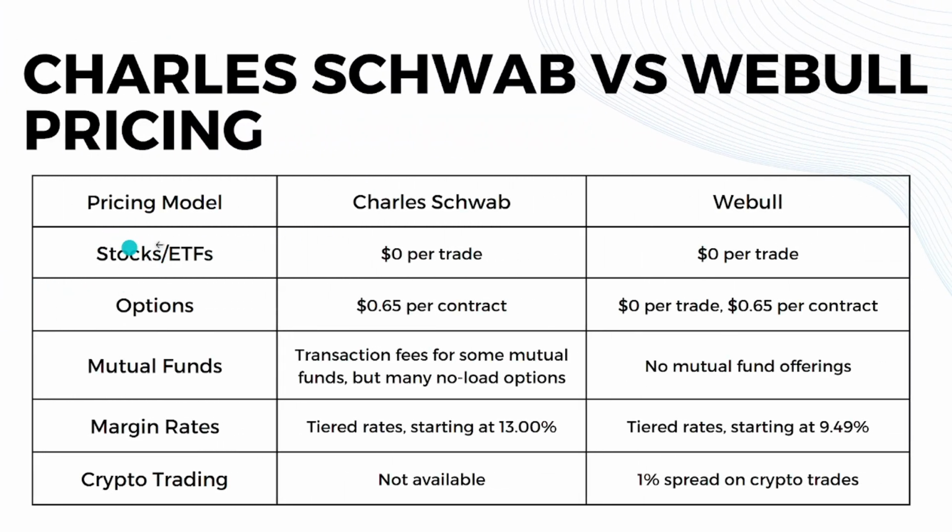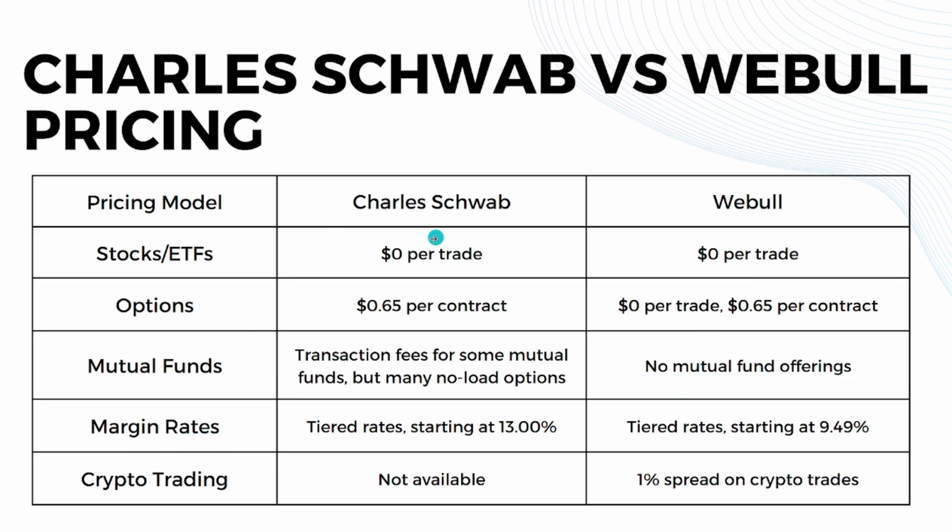When it comes to the pricing model for stocks and ETFs, Charles Schwab offers $0 fees per trade. Same thing with Webull, so they are free. And when it comes to options, the fee for Charles Schwab is $0.65 per contract, while Webull is $0.65 per contract and $0 per trade. When it comes to mutual funds, Charles Schwab has transaction fees for some mutual funds but many no-load options, while Webull has no mutual fund offerings.